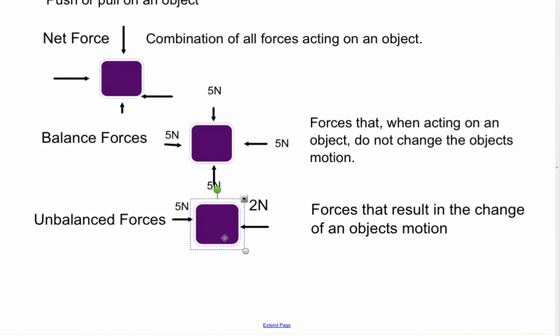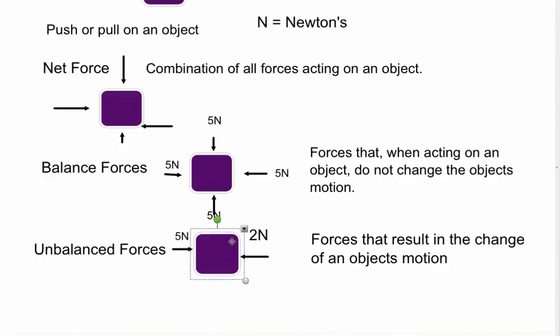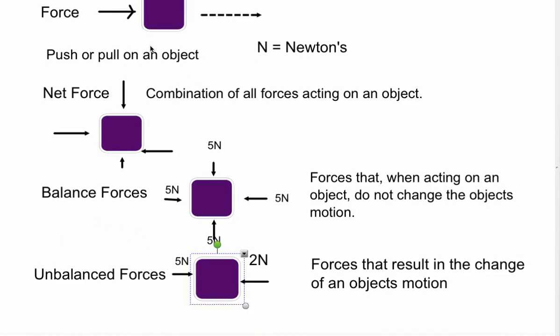So it's really important to understand that a force is any push or pull on an object. The net force is the combination of all those forces: friction, gravity, whatever. If you're pushing a box, the force that you're exerting on it, those are all forces, and the combination of that is the net force.